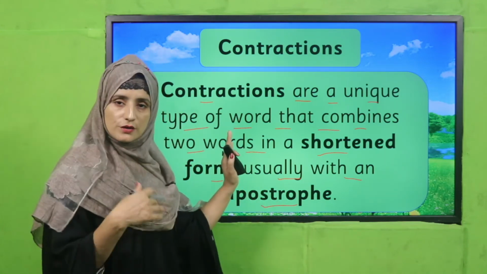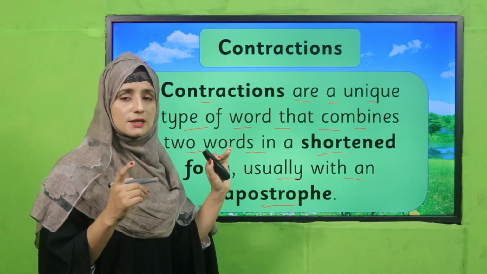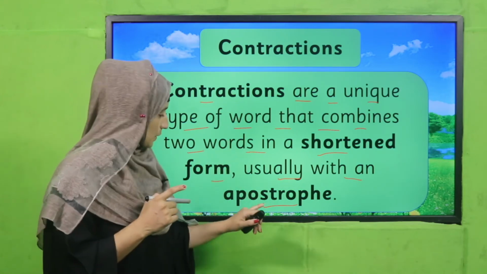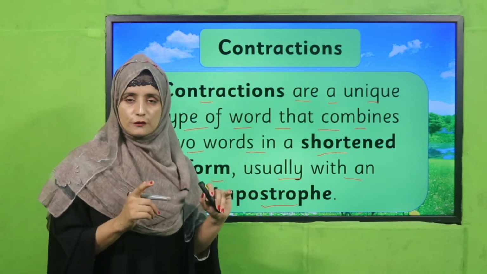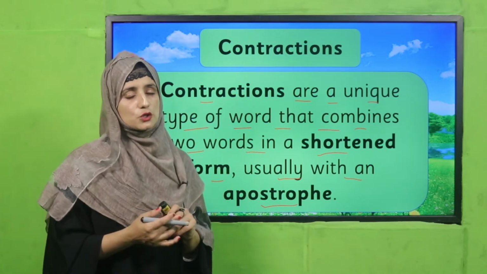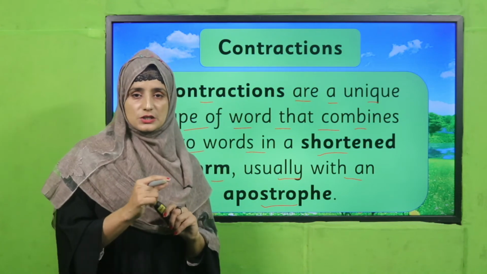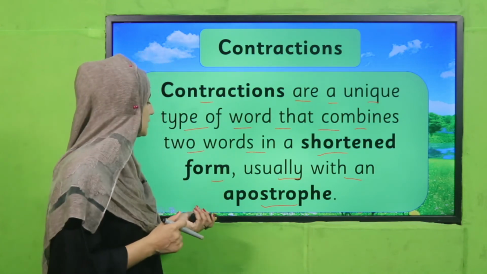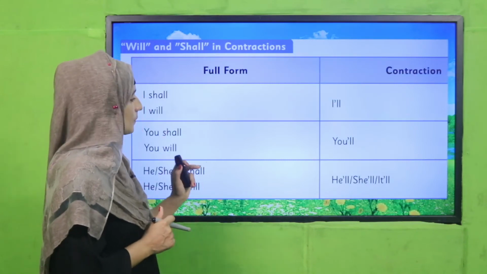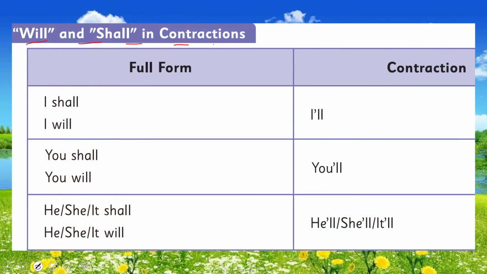Okay, and how do we make contractions? By using an apostrophe. There is a punctuation mark, the apostrophe. So while using an apostrophe, we can get a contraction. Contractions mean the short form of a word. How can we shorten the form? See there. Okay. Will and shall in contractions, full form: I shall, I'll. Okay, I will, I shall.